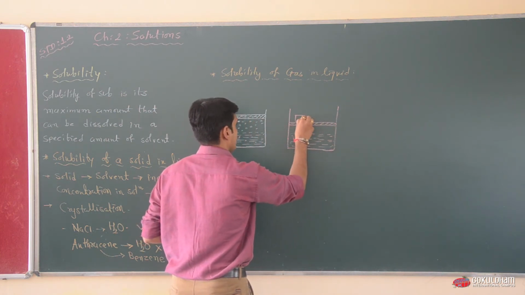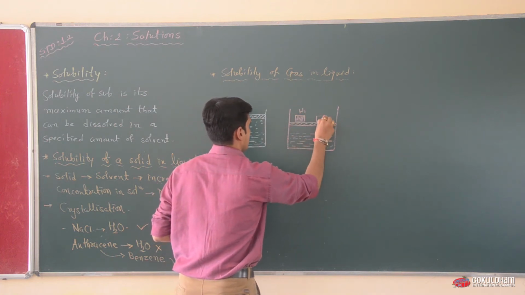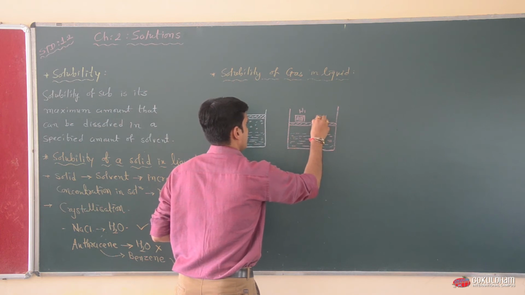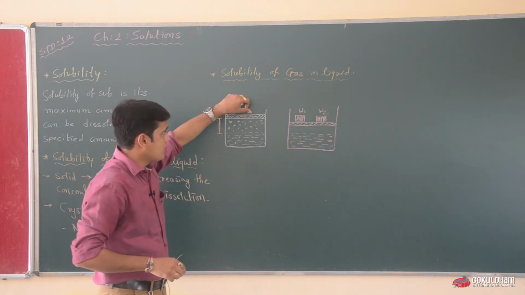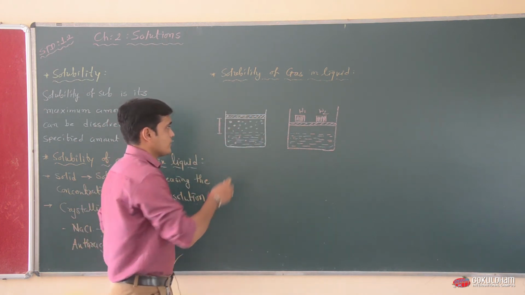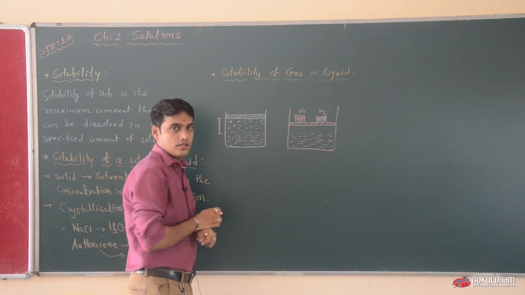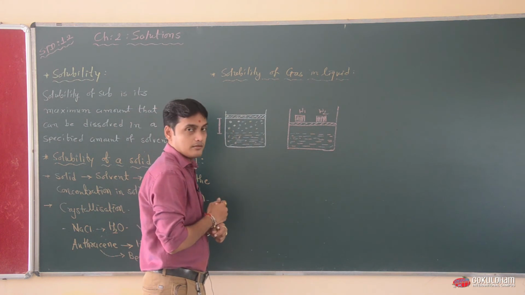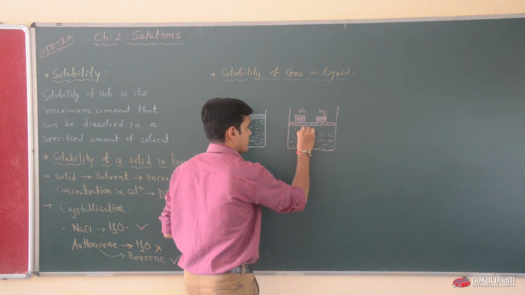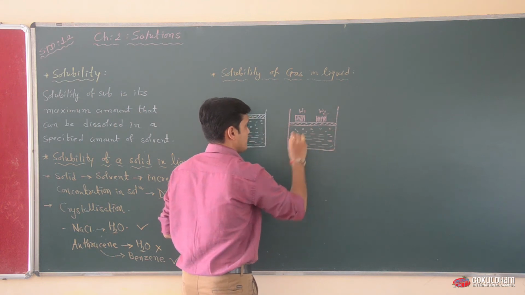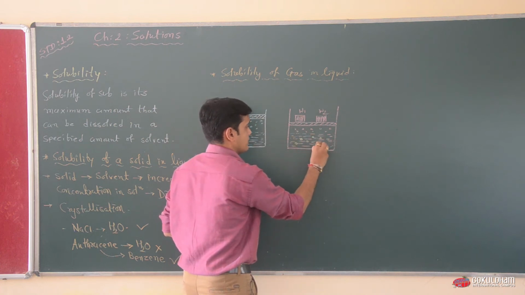We put weight on the piston, and the piston leaves its original position and moves from the upper side to the lower side. So these molecules have very little space to move in the beaker, so these molecules have to be dissolved in this solvent portion.